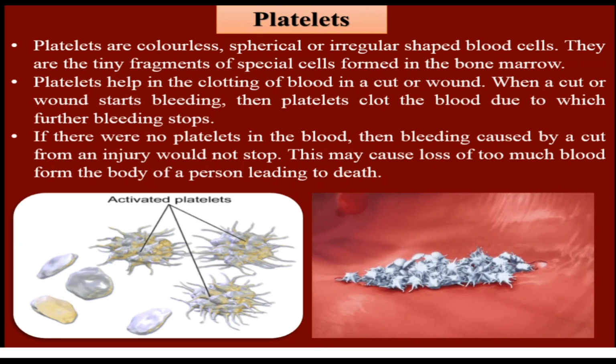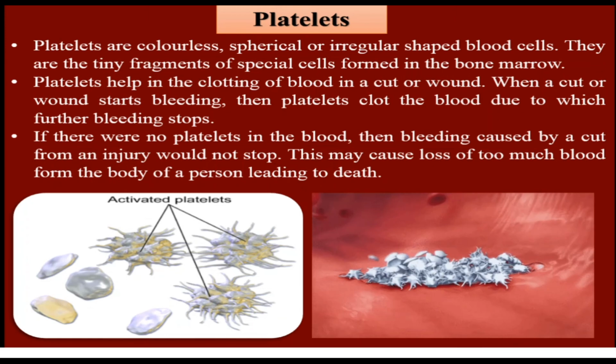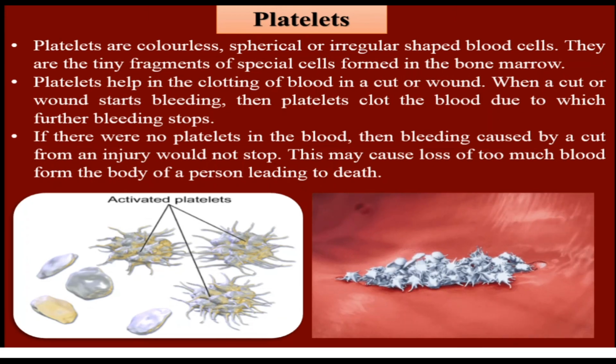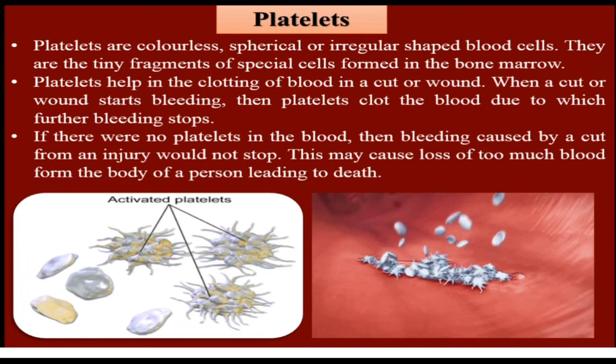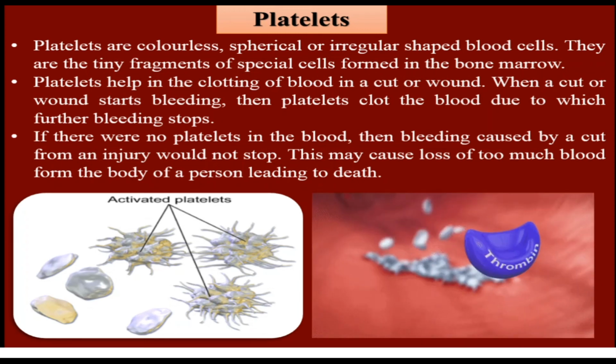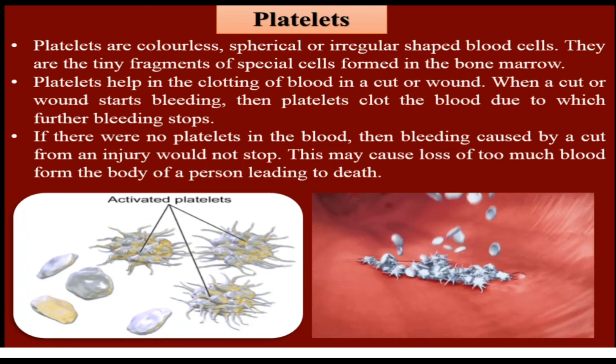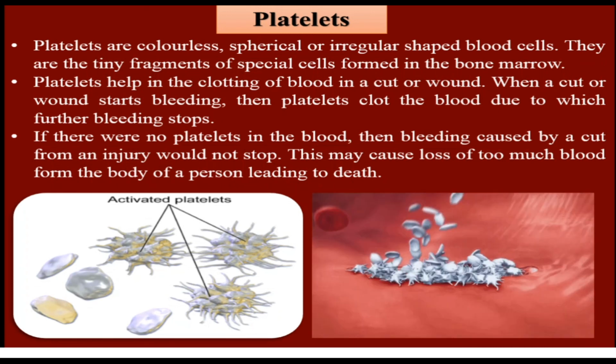Platelets help in the clotting of blood in a cut or wound. When a cut or wound starts bleeding, platelets clot the blood, due to which further bleeding stops. If there were no platelets in the blood, then bleeding caused by a cut from an injury would not stop. This may cause loss of too much blood from the body of the person, leading to death.